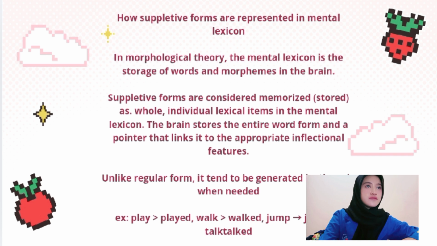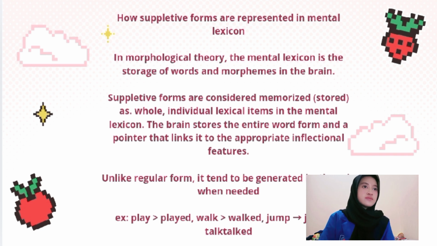Next, how suppletive forms are represented in the mental lexicon. In morphological theory, the mental lexicon is the structure of words and morphemes in the brain. Suppletive forms are considered memorized, stored as whole individual lexical items in the mental lexicon. The brain stores the entire word with a pointer that links it to the appropriate inflectional feature.